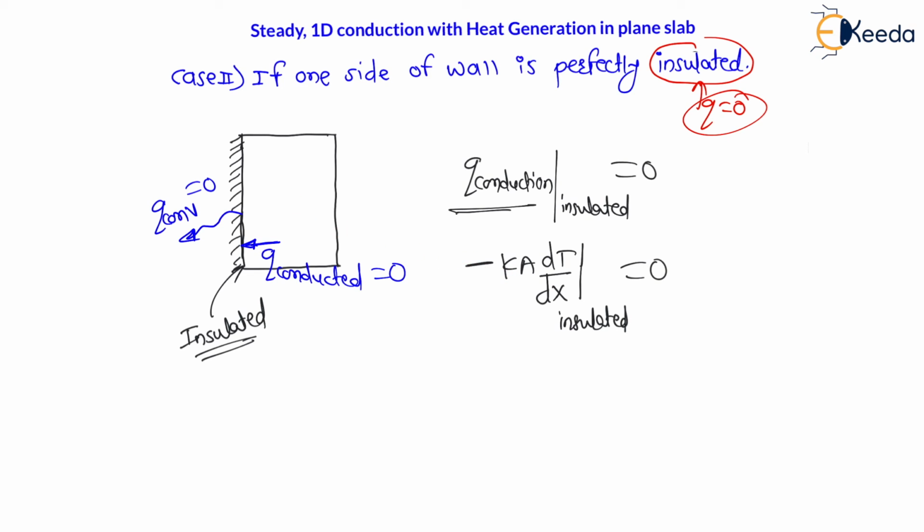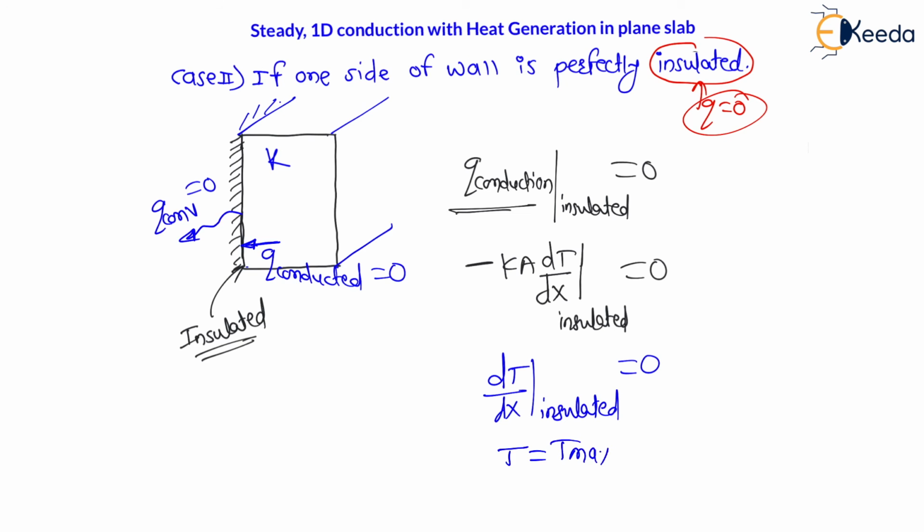Now, thermal conductivity is not zero. This material has some thermal conductivity K. Again, at the insulated end there is some area, this Z dimension into Y dimension. Therefore, area is not zero and K is not zero. Therefore, at the insulated end, dT by dx must be equal to zero. That means the temperature change with respect to distance is zero, and that means the temperature is maximum. This is the condition for maximum temperature. Therefore, if one of the ends is insulated, the maximum temperature will be at the insulated end.